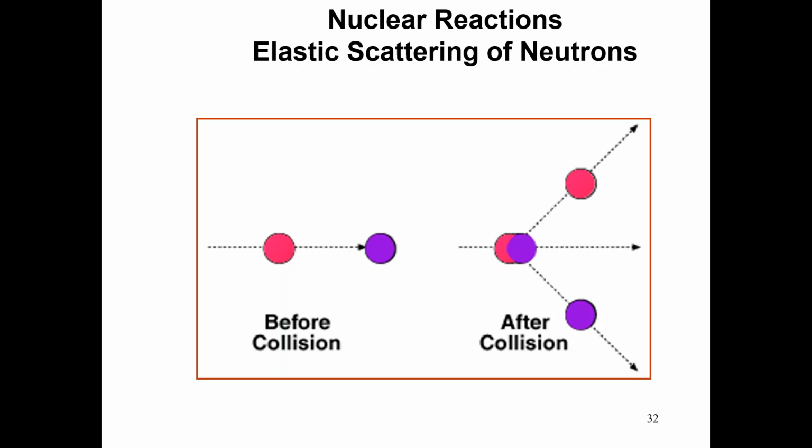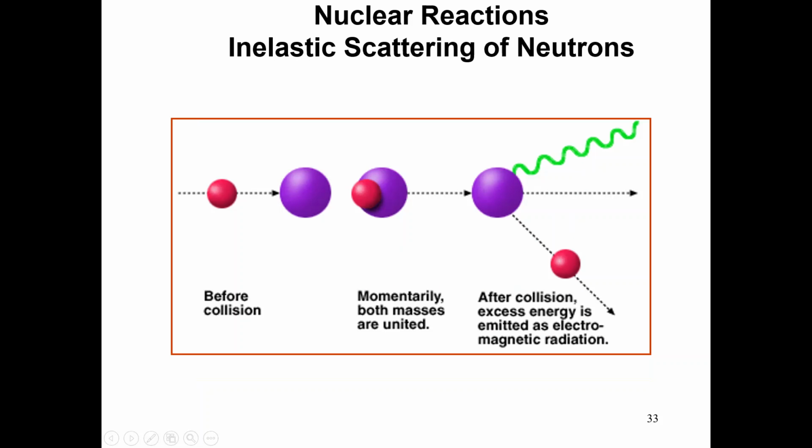It's a general example for general understanding, but elastic scattering of neutrons occurs by the same analogy. Similarly, if we consider inelastic scattering of the neutron, we can have a general example. We have the target, and we bombard it with a neutron moving with certain velocity toward the target. Momentarily both the masses are united.